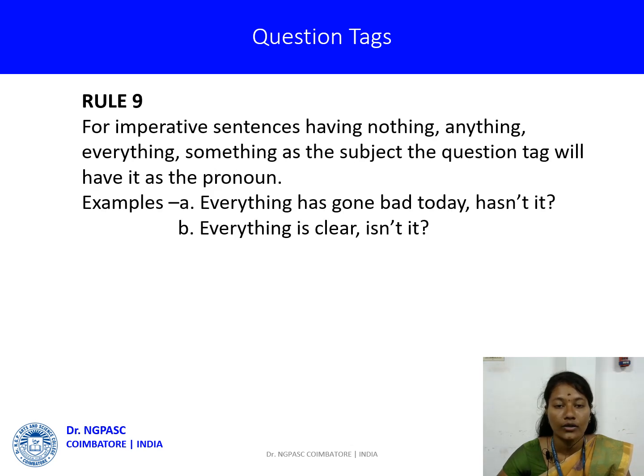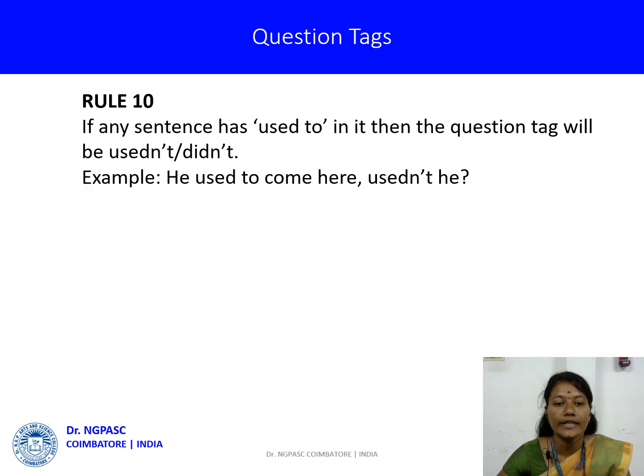Rule 9. For sentences having nothing, anything, everything, something as the subject, the question tag will have it as the pronoun. Example, everything has gone bad today, hasn't it? Everything is clear, isn't it? Rule 10.